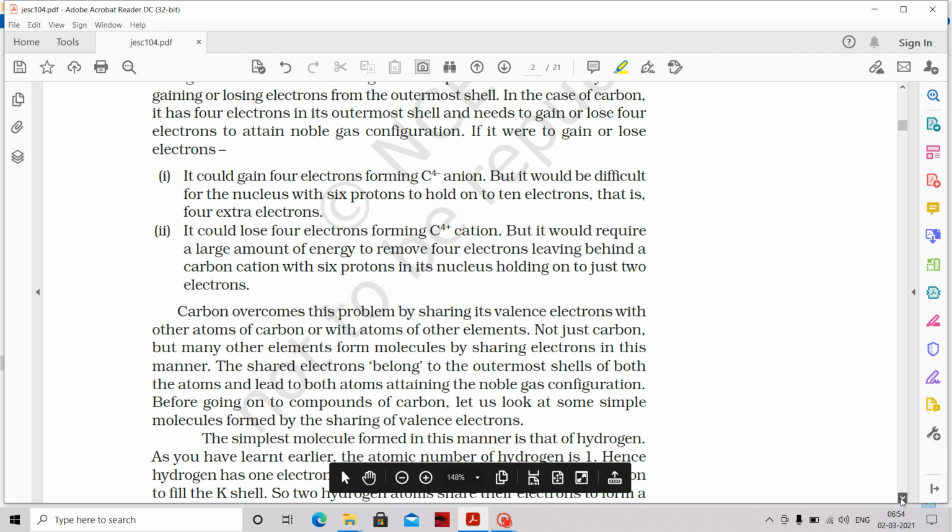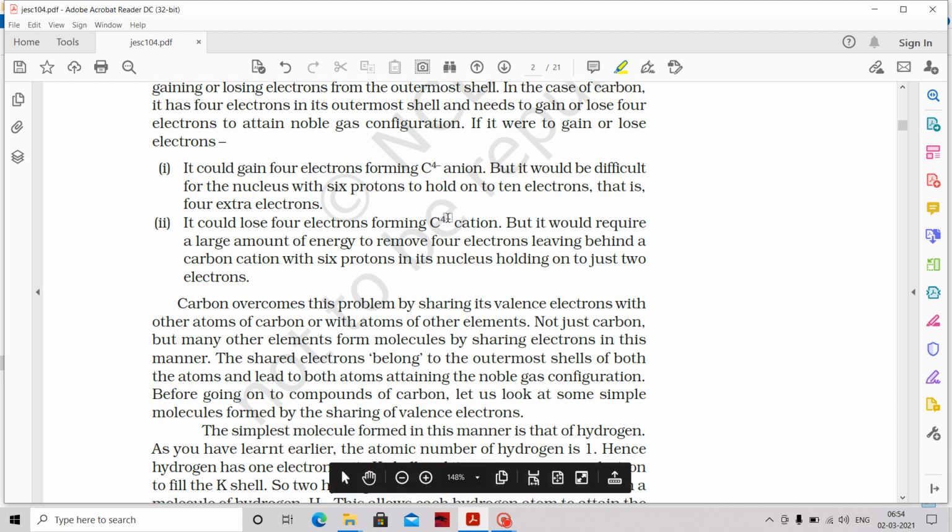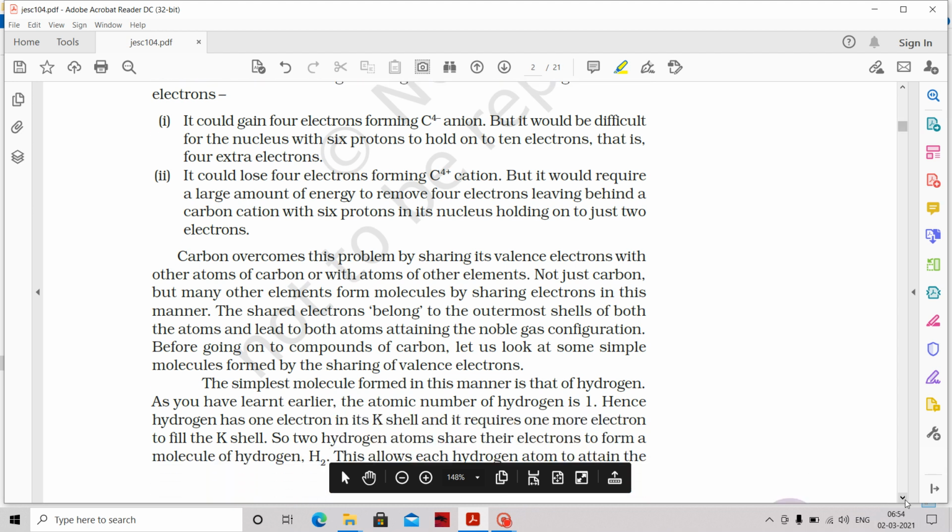So then what should the carbon do? Carbon cannot form ionic compounds like this. If carbon gains 4 electrons, it becomes an ion, so it would be an ionic compound. If it loses 4 electrons, it also becomes an ion, so it could be an ionic compound. But these two options are ruled out. So what should it do? Carbon can overcome this problem by just sharing its valence electrons. Instead of taking fully or giving fully the electrons to another atom, it shares its valence electrons with other atoms of carbon or with atoms of other elements.